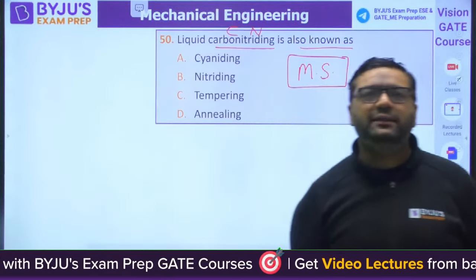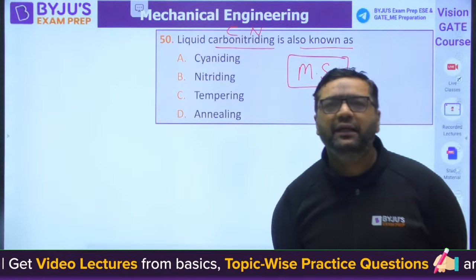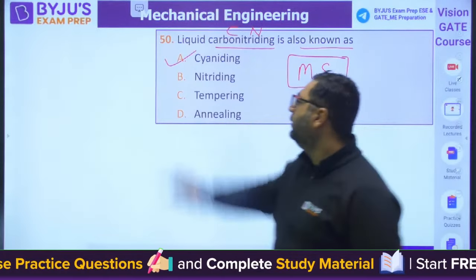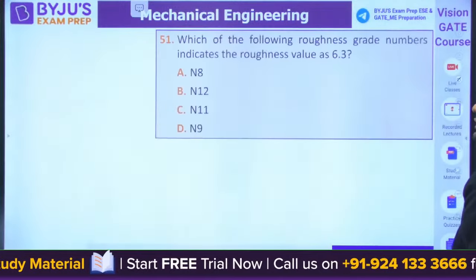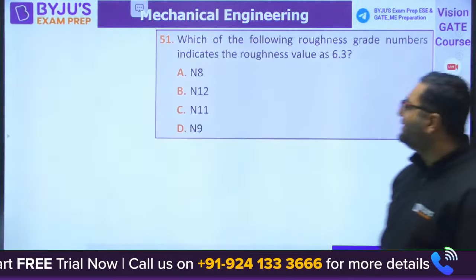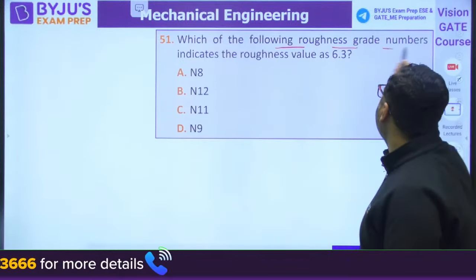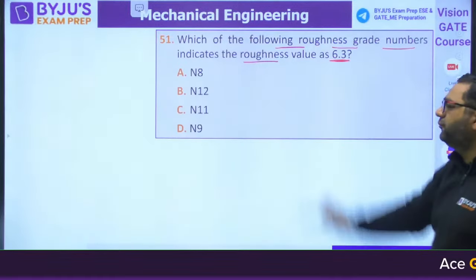Very good. Sarath is saying A. Papa ka Ghoda is saying A. Siva is saying A. Mani A. Rohit A. Krishna A. Answer is A. Okay. Very good, Munir. Moving to the next question, guys. 51. This is once again many students may be having difficulty. Which of the following roughness grade number indicate the roughness value of 6.3?